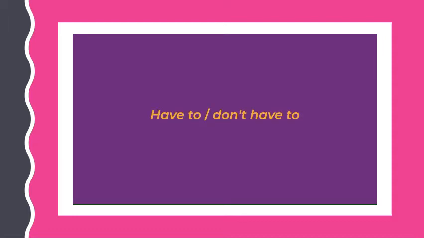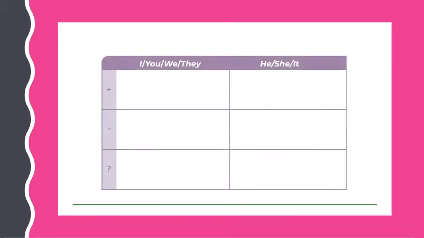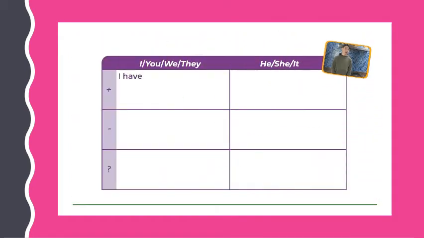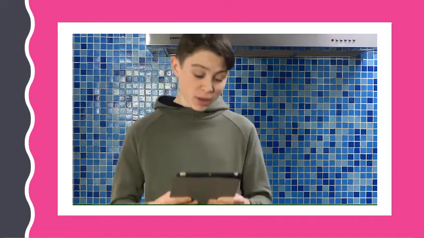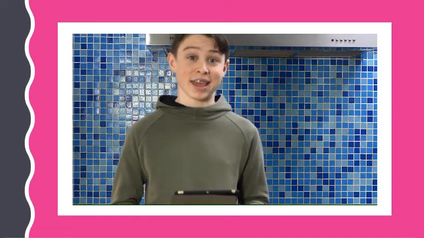Which language does the vlogger use? We use have to talk about obligations. I have to vacuum the living room. But we have to clean our school every day.